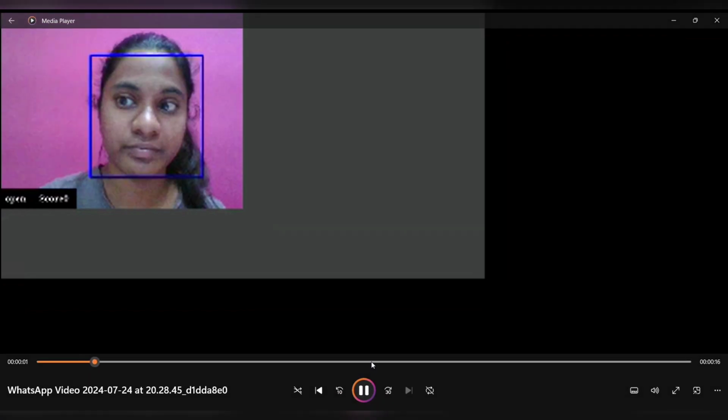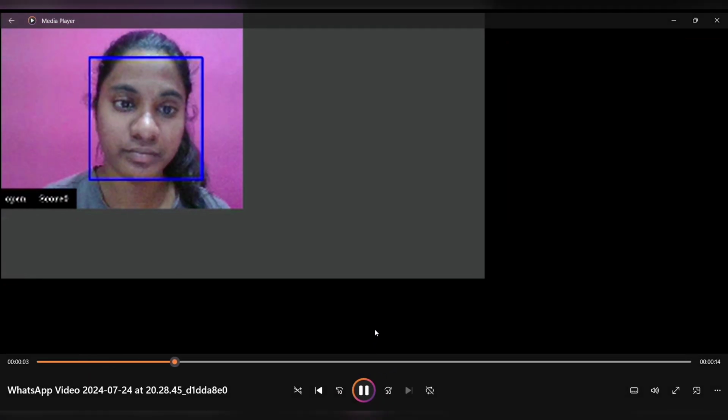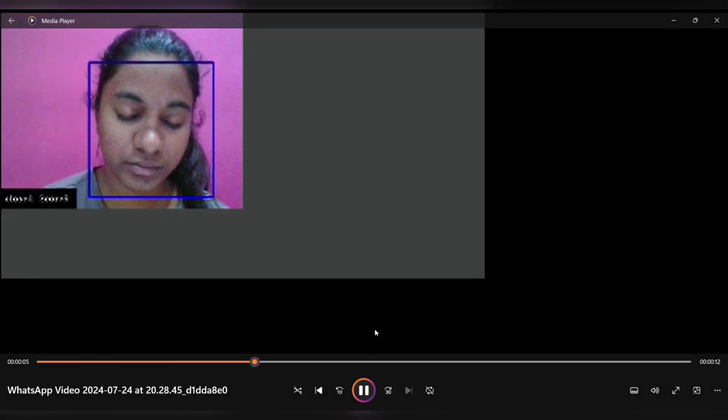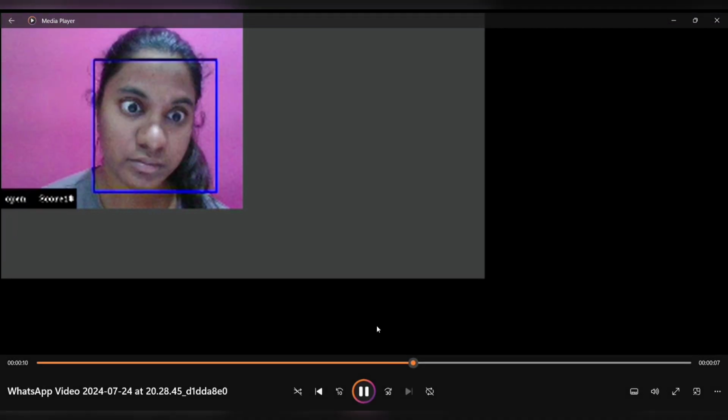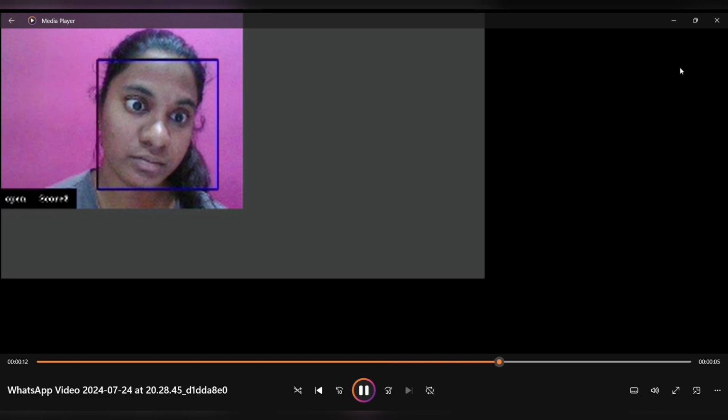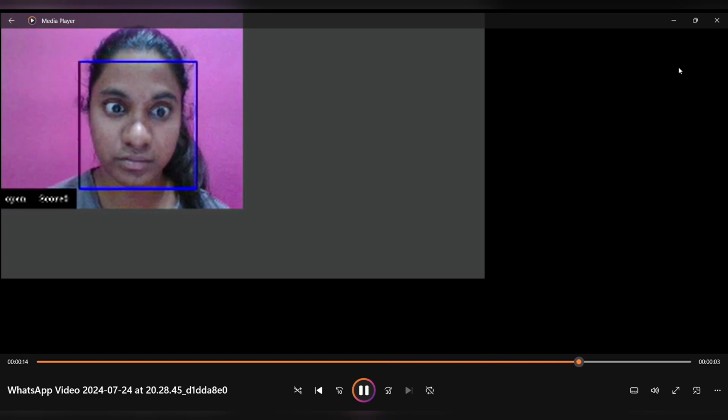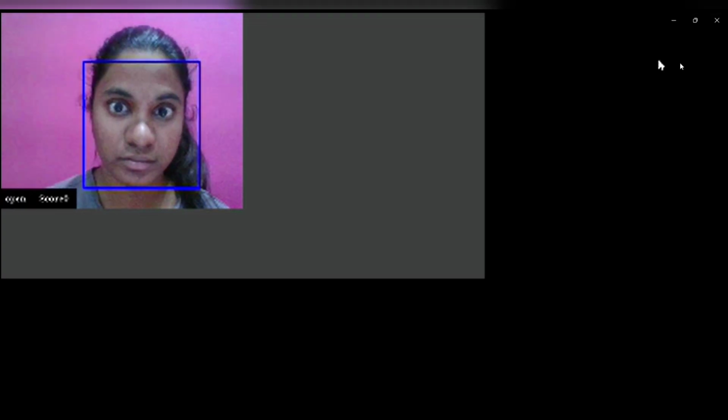Coming to the final results of our project, the alarm rings when the driver closes his eyes. And it stops when the driver opens his eyes widely.